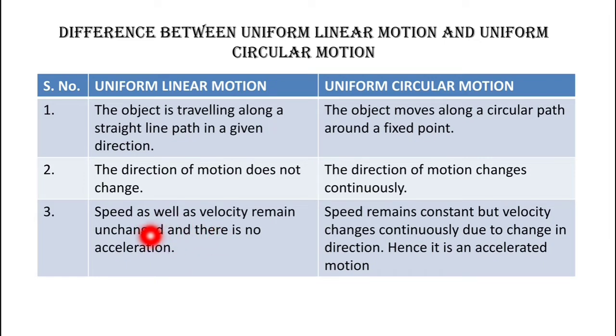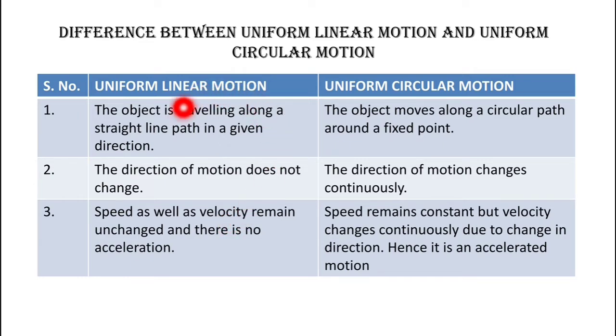Again, the third difference is that in uniform linear motion speed as well as velocity remains unchanged and there is no acceleration. Now we know in uniform linear motion the object is moving with constant speed, so speed is not going to change. And also velocity is not changing. Why? Because we know that velocity needs two things. One is speed and another is direction.